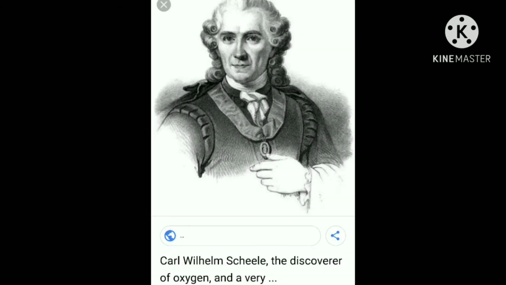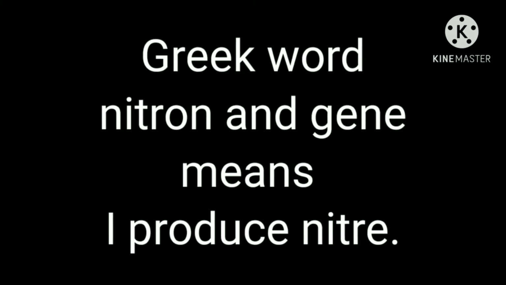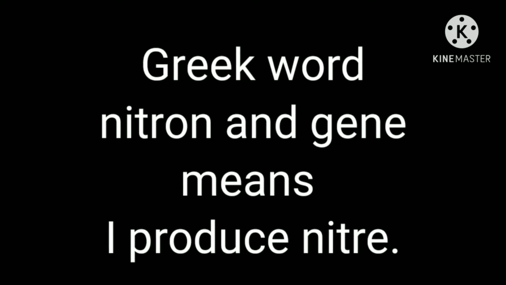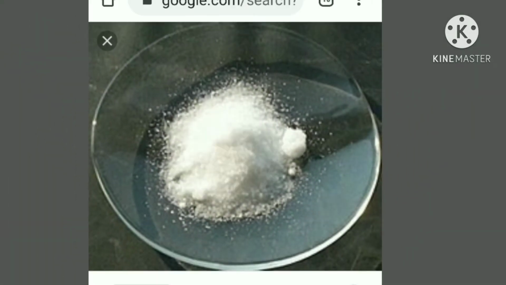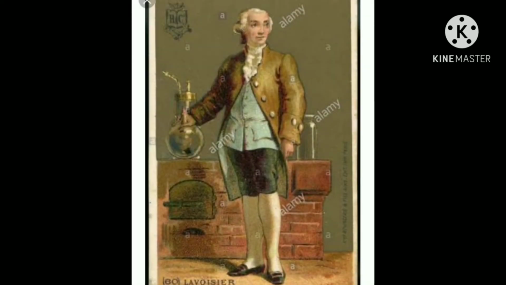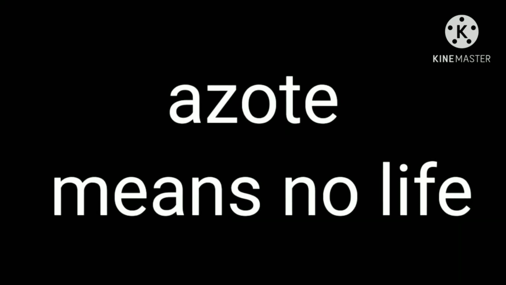Next, about the discovery of nitrogen. It was first isolated from air by Swedish chemist Carl Wilhelm Scheele in 1772. The name nitrogen is derived from Greek words nitron and gene, meaning I produce niter. Niter means potassium nitrate, a compound of nitrogen. But another scientist, Antoine Lavoisier, suggested the name azote, from the Greek word meaning no life.